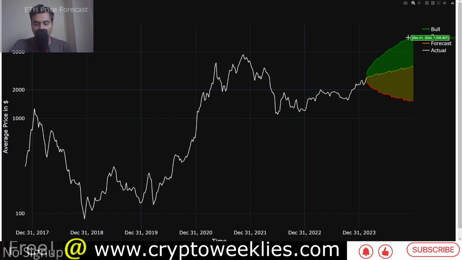And our model has forecasted, again not financial advice, ETH's price action between 7,000 and 7,500 towards the end of the year 2024. And if you divide 7,000 by about 14, you would get Solana's USD forecast at around $500. So that is 7,000 divided by 14. You can do the calculation yourself on a calculator, but essentially it's 500 USD, provided Ethereum goes to between 7,000 and 7,500 on its own USD pair, and the Solana ETH pair breaks down to about 14 Solana per ETH.